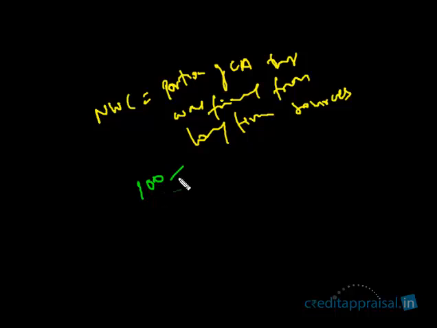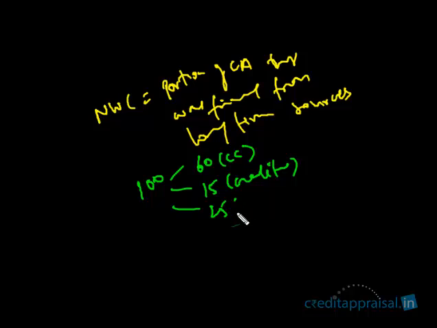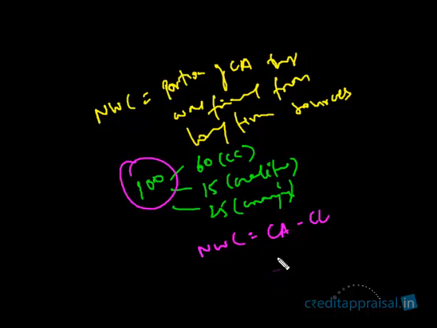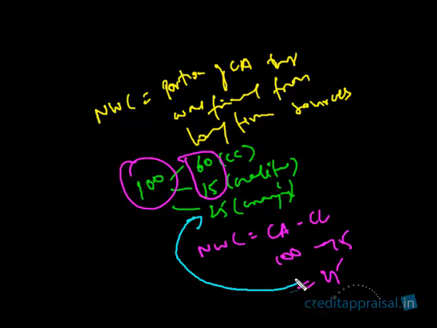In our example, 100 lakhs was financed by bank CC of 60, creditors of 15, and the borrower's margin of 25. When we are saying NWC is current assets minus current liabilities, current assets is 100 minus current liabilities is this portion. So what we are left with, that 25, NWC 25 means this 25. So what is this 25?